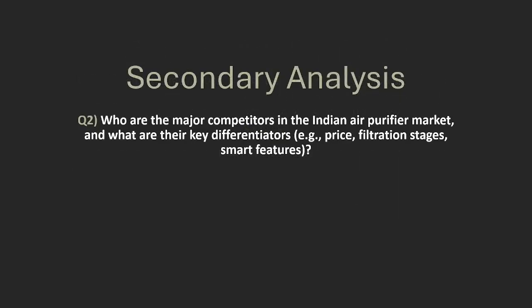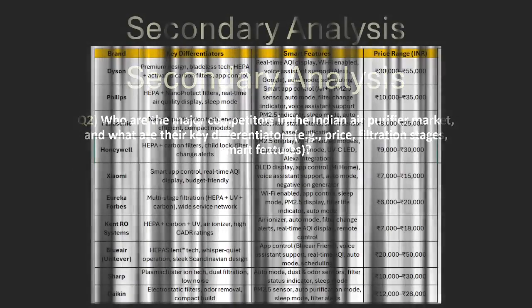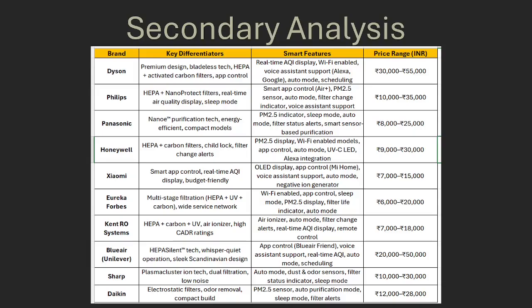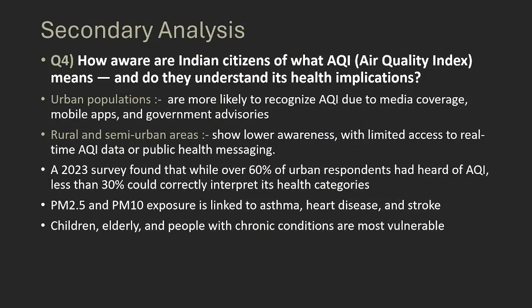Next, who are the major competitors of the Indian air purifier market? The data is represented over here. We have the top brands of air purifiers in the market, key differentiators, the smart features as well as the price range. So urban populations are more likely to recognize what AQI means because of the higher media coverage when compared to people living across rural as well as semi-urban areas because of lower awareness and limited access to real-time data as well as public health messaging. The data which backs up the claim is as below.